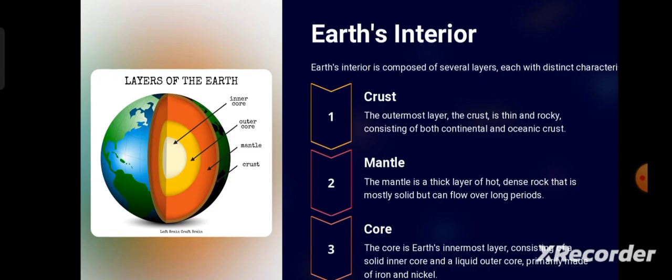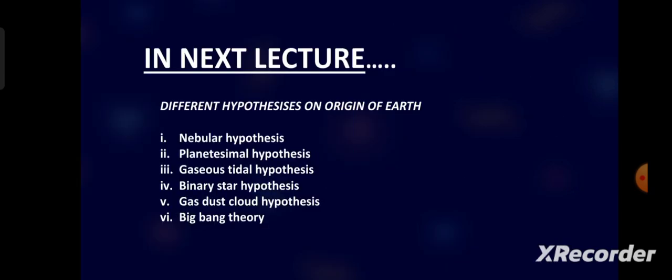Then the core. Core is the innermost layer of the Earth. It also has two layers, the inner core and outer core. Outer core is liquid, but inner core is in solid state. Okay, so the inner core is completely composed of iron and nickel. So a high concentration of highly dense metal is there in the core. That's why it's solid and concentrated at the center of the Earth. This is the core part.